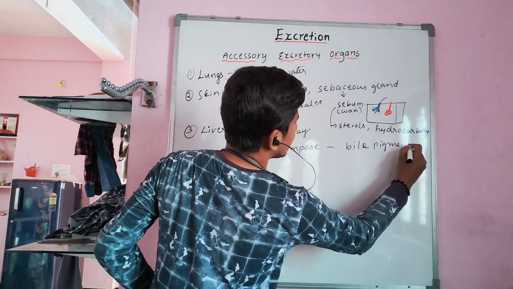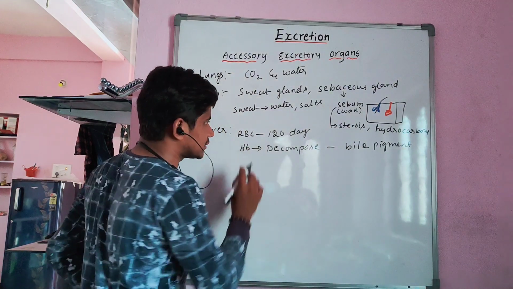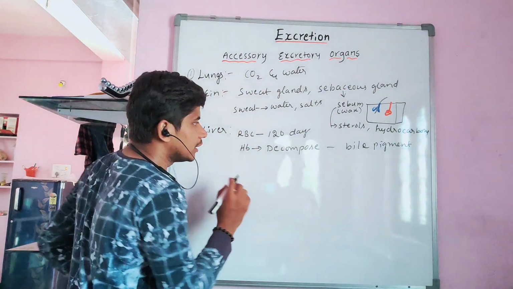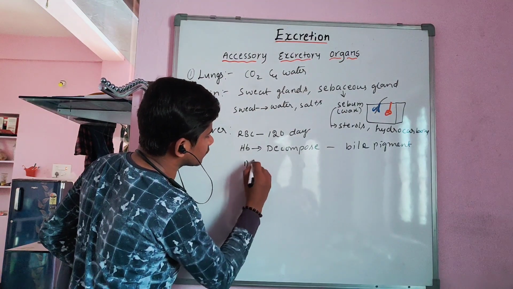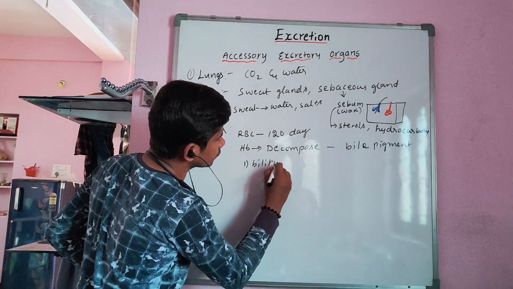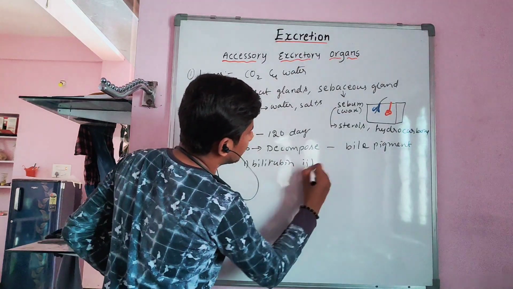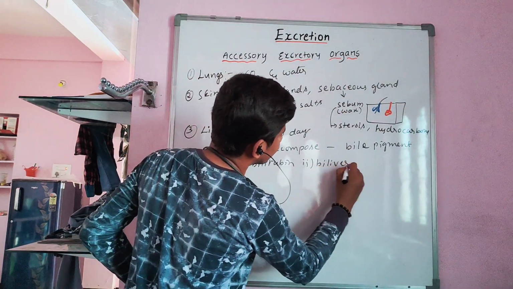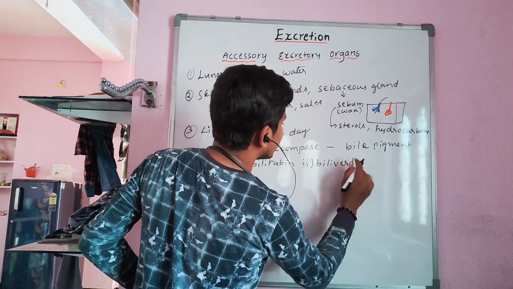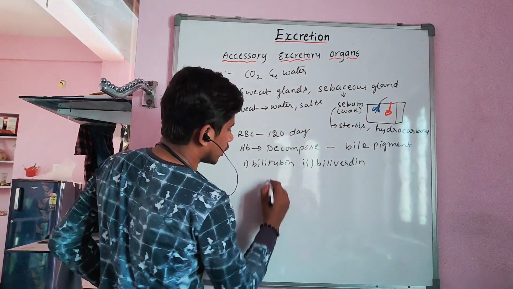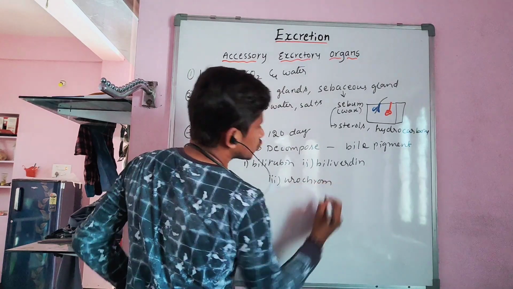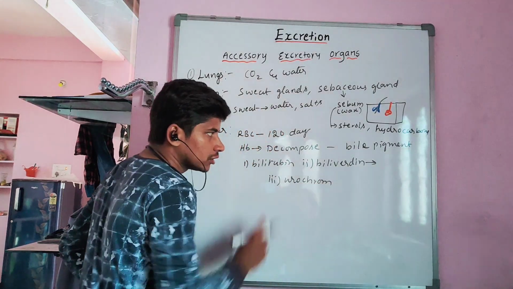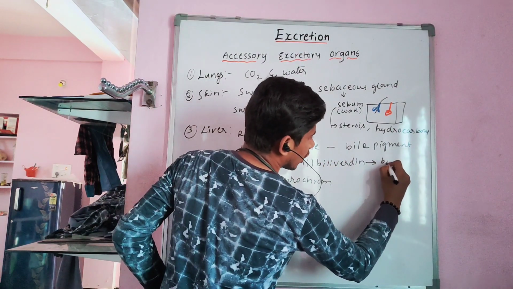So what are the bile pigments formed after that? RBC has died and decomposed in the liver, through decomposition of hemoglobin. The bile pigments are: the first one, bilirubin, and biliverdin. The third one is urochrome. Bilirubin and biliverdin are eliminated along with the bile.